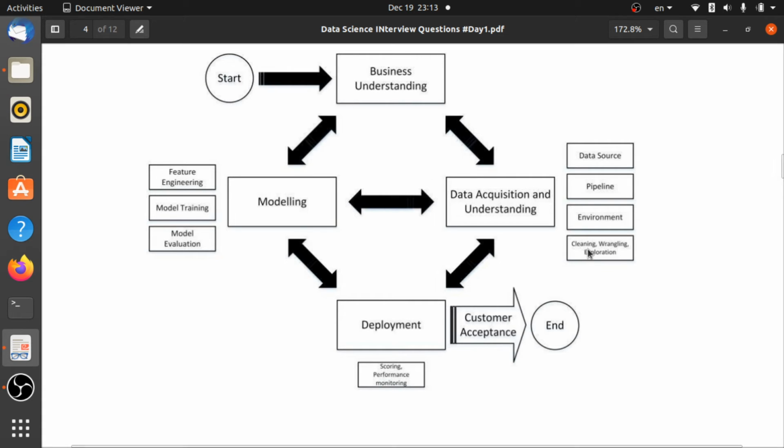Cleaning is necessary because there is so much noise. Sometimes from the user side some field has been missed because they did not have time, or there might be many other possibilities, or at that time our system was not working properly, so that column has been left blank. So we need to clean that data: whether they have filled blanks, we have to delete them, or we have to fill them with an average number, or that kind of thing we have to do.